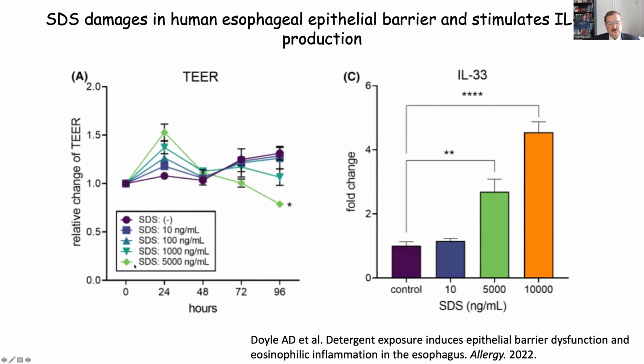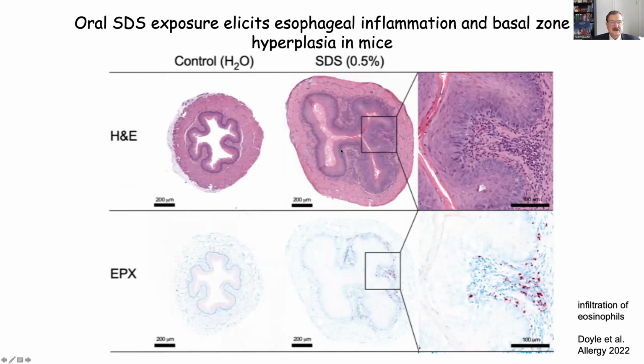This is shown as sodium dodecyl sulfate. It's the same material with 5 microgram per ml doses. And we can see that IL-33 showed a very significant increase in the dose of 5 microgram per ml and 10 microgram per ml. And here we see a normal mouse esophagus.